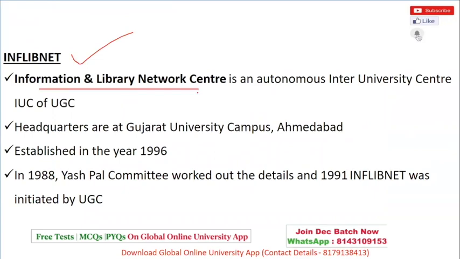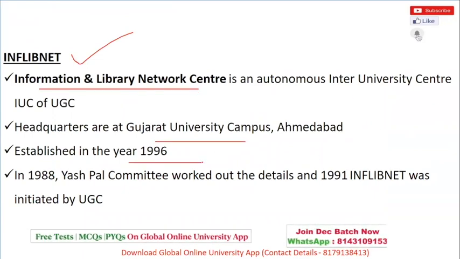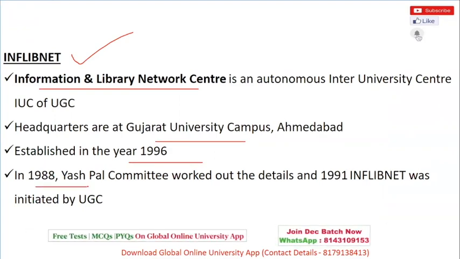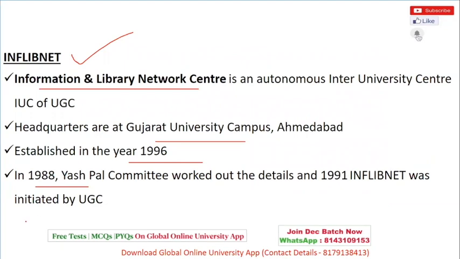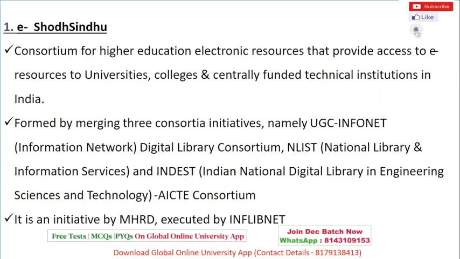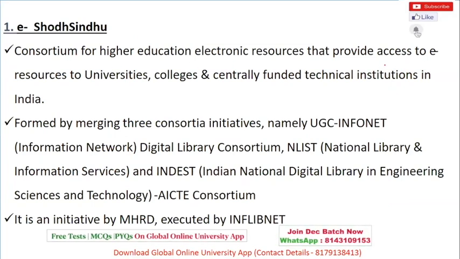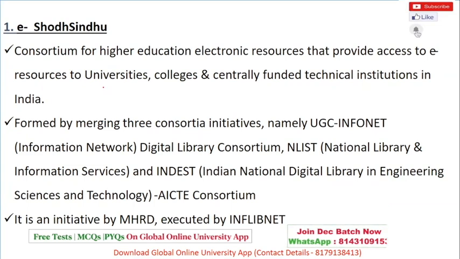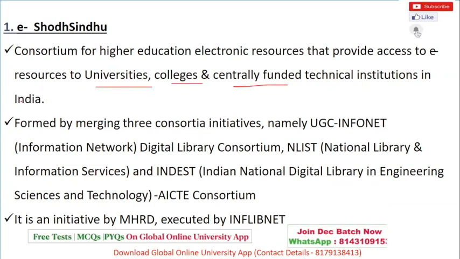INFLIBNET, that is Information and Library Network, has its headquarters in Gujarat and was established in 1996. In 1988 the Yashpal Committee worked it out, and in 1991 INFLIBNET was initiated by UGC. Coming to e-ShodhSindhu, which is the Consortium for Higher Education Electronic Resources, it provides access to e-resources for universities, colleges and centrally funded technical institutions.